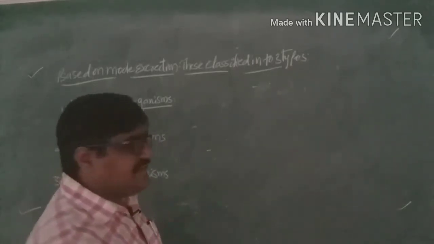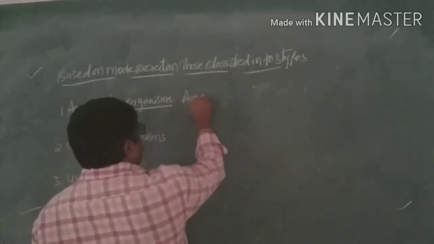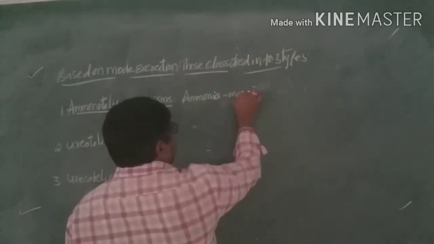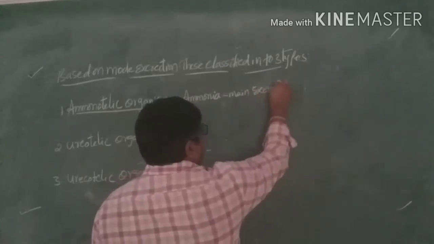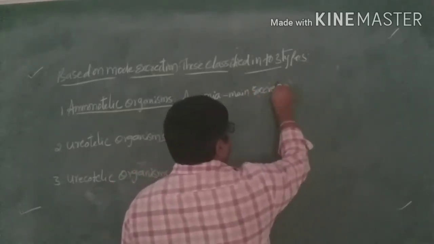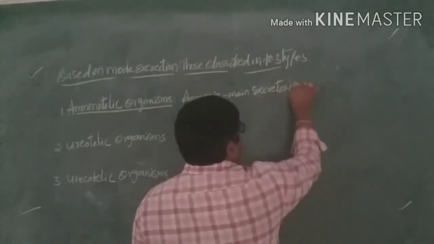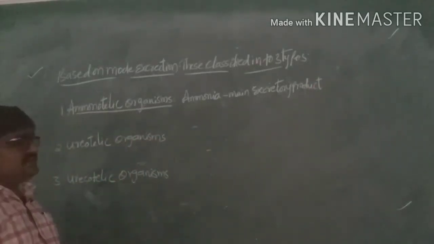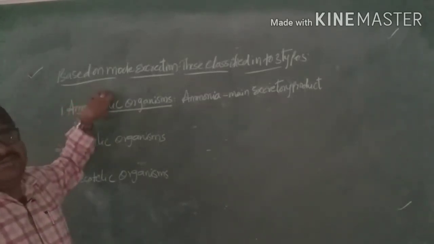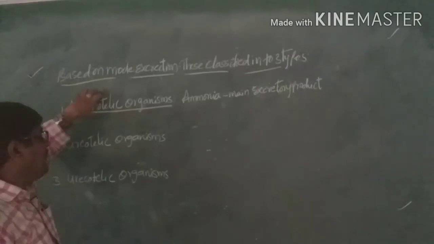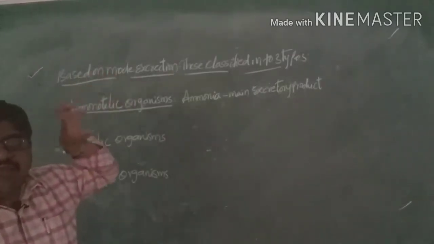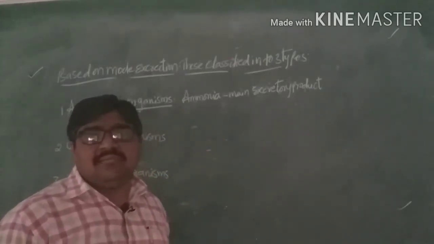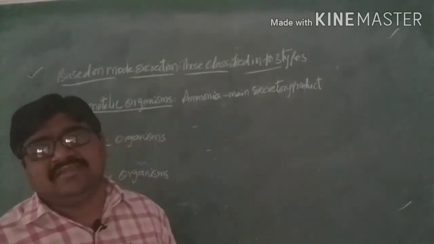Such types of organisms are called aminotelic organisms. The name itself indicates that ammonia is the main excretory waste product produced by the organism.